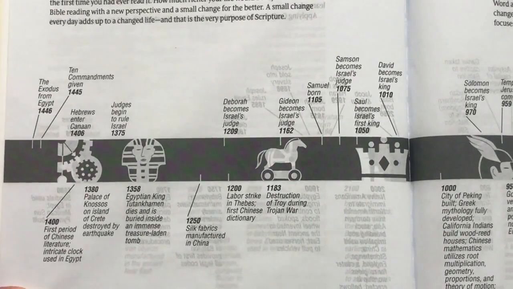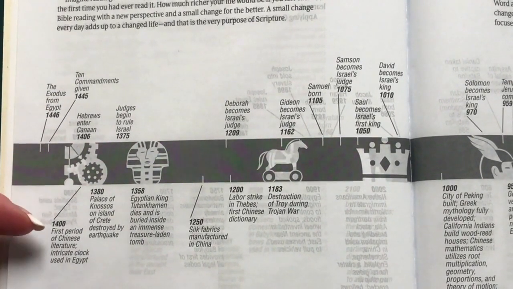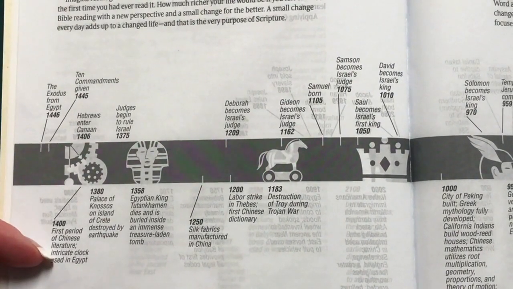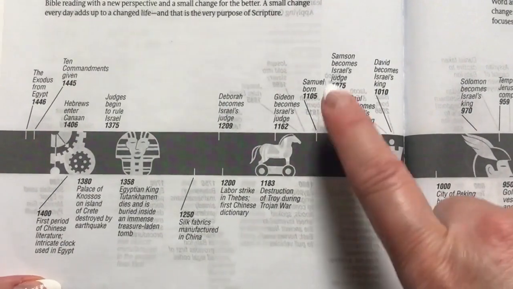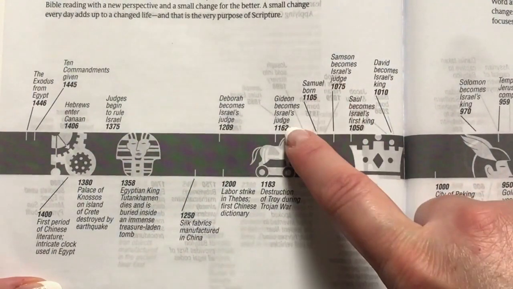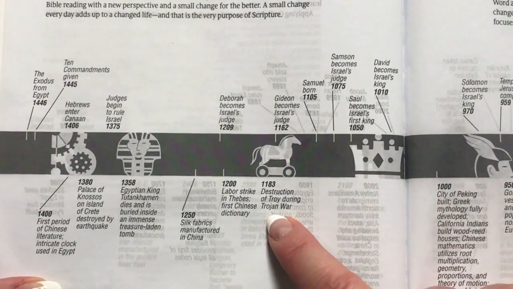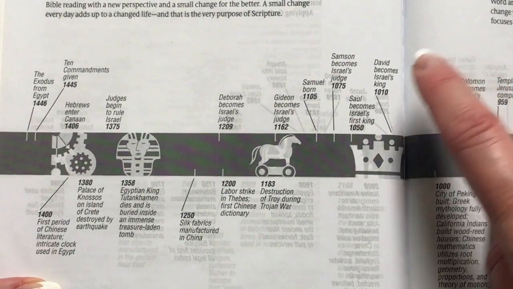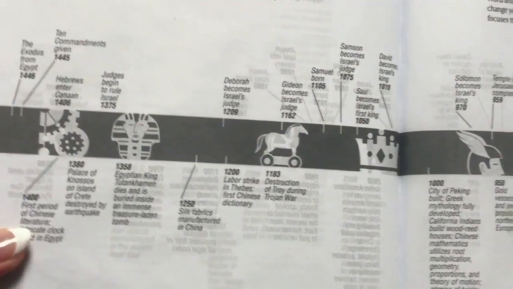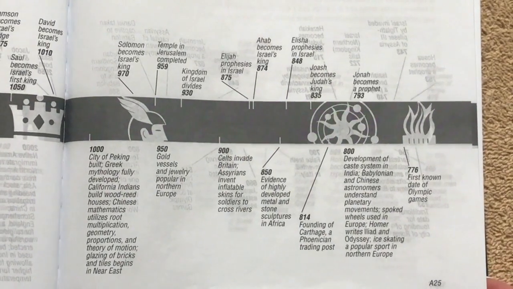So we've got the Exodus from Egypt. And then we've got the first period of Chinese literature on there. Just before Gideon becomes Israel's judge, we've got the destruction of Troy during the Trojan War. Then we've got Samuel born. He becomes Israel's judge. We get over to our next page.